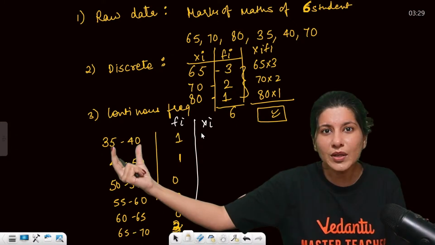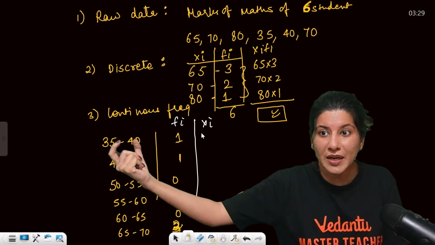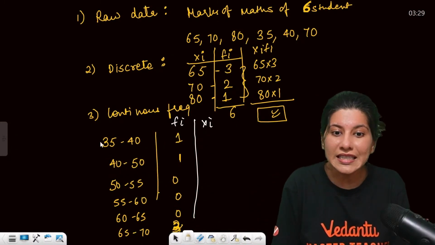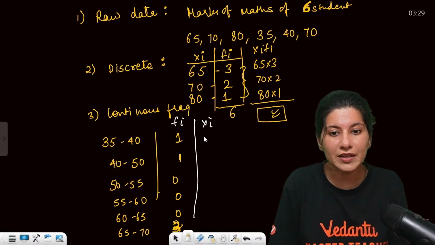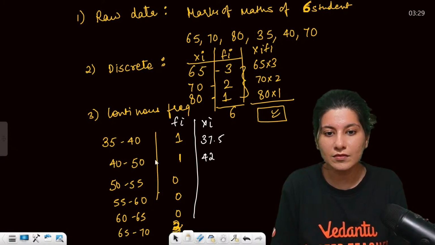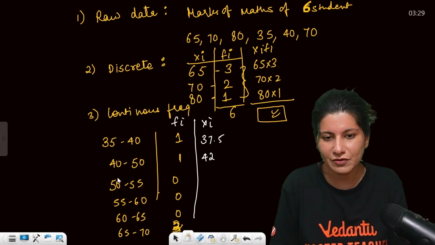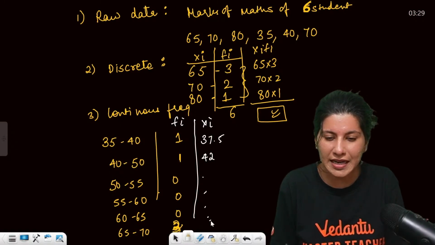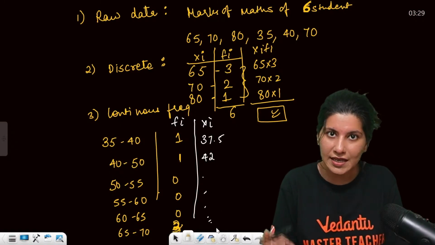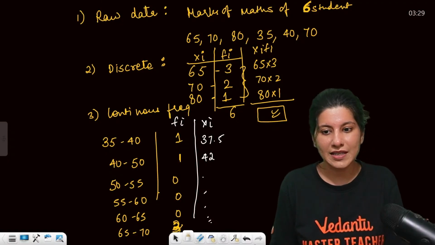Now how will you convert 35 to 40, 40 to 50? So midpoint will be involved over here. 35 to 40, so midpoint will be 37.5. Midpoint will be 40. So this is 40 to 50. Sorry guys, this is 40 to 45, then 45 to 50. Anyway, midpoints will be calculated. So now you have xi into fi upon sigma fi, which will be your answer.